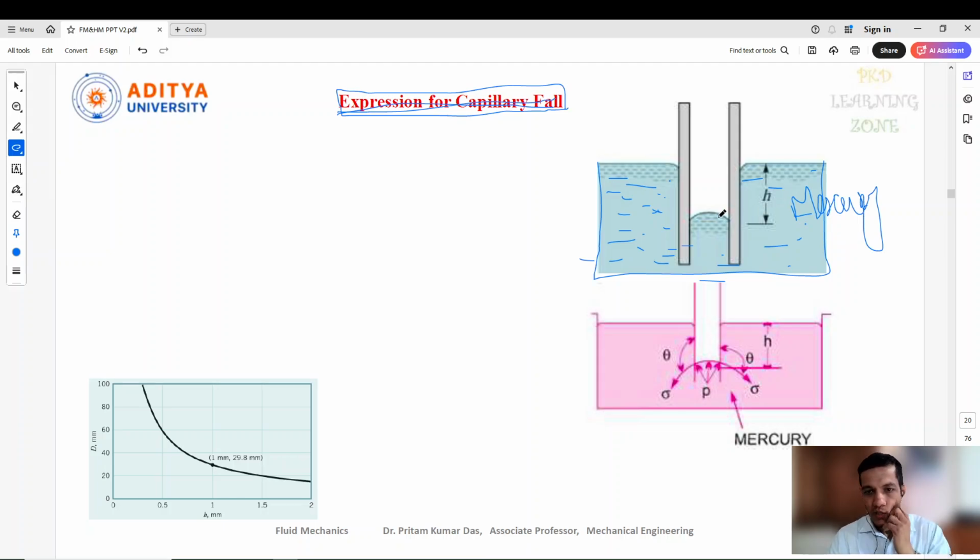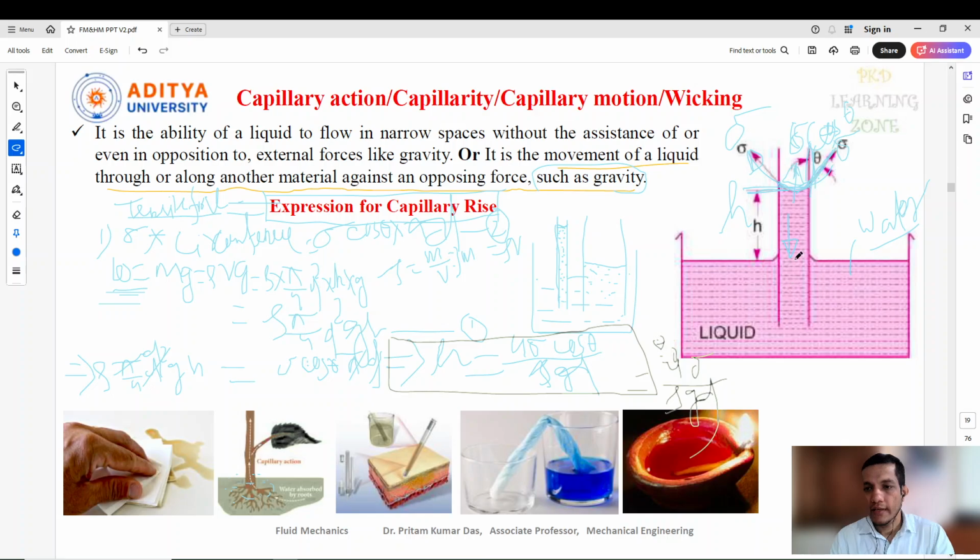In the previous case, we saw a rise in the liquid because the intermolecular forces within the water are much less than the attraction to the surface we provide, so the liquid rises.